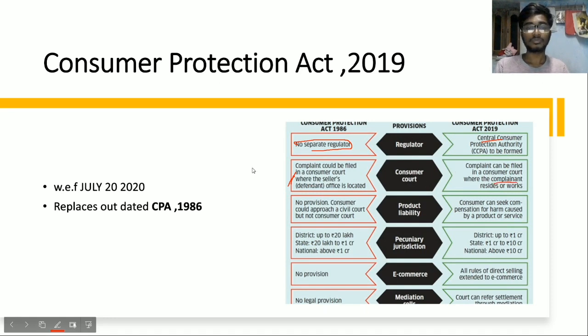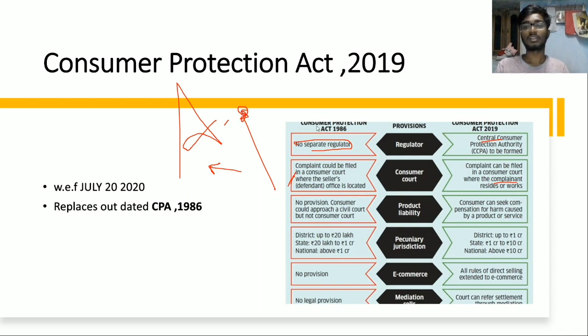located. Like say for example, you have purchased something from Amazon and you got some defective good. So earlier you needed to file the case where Amazon's office is located, but now where your office is located or where you are residing, at this place you can file the case.